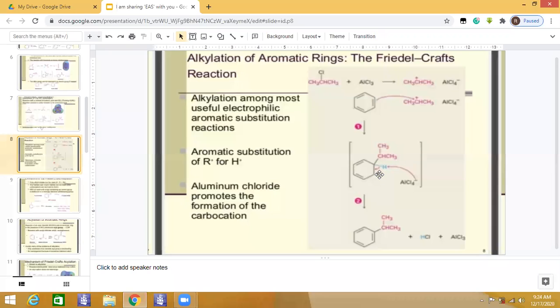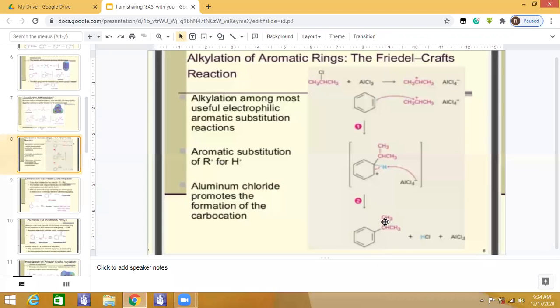At the same time, the hydrogen is removed with the help of the aluminum tetrachloride, making HCl, and AlCl3 is produced as it was, since the Lewis acid is acting as a catalyst. So we are getting the major product, which is your isopropyl benzene.